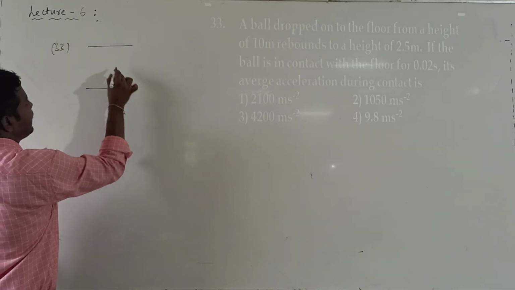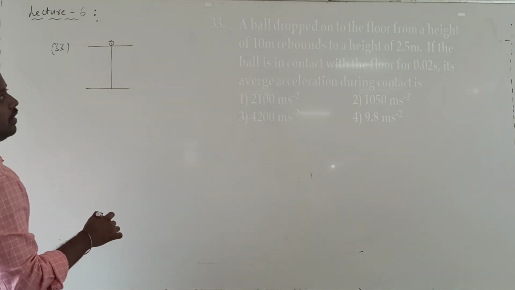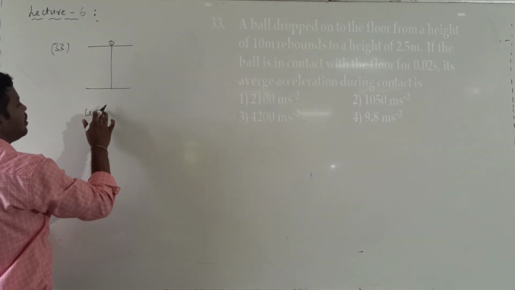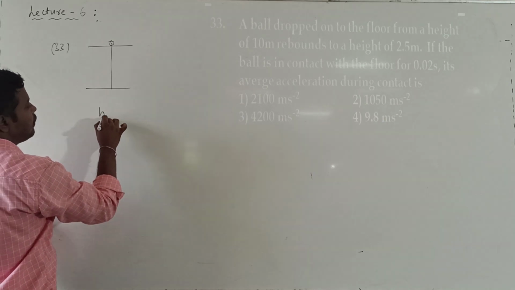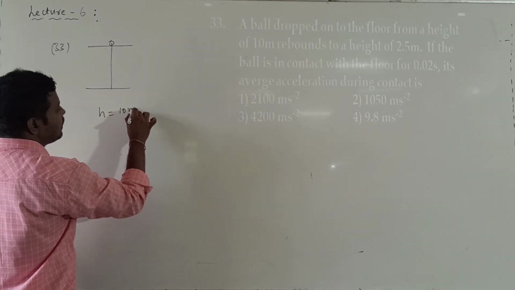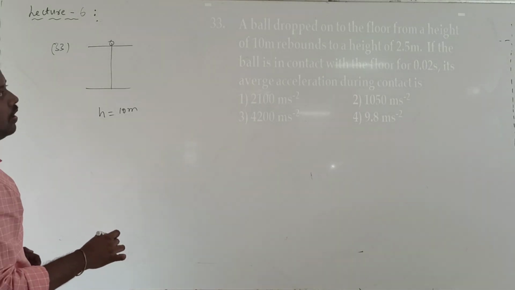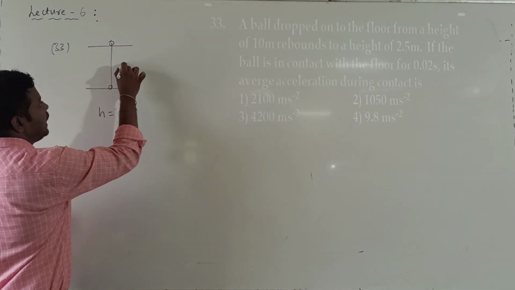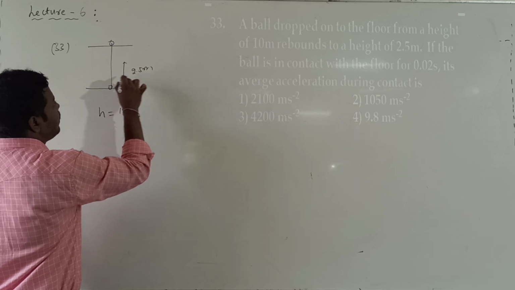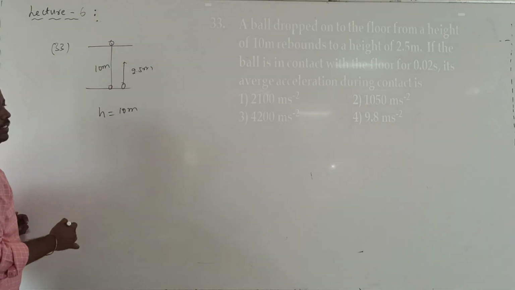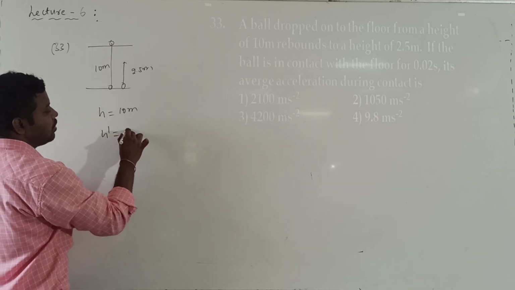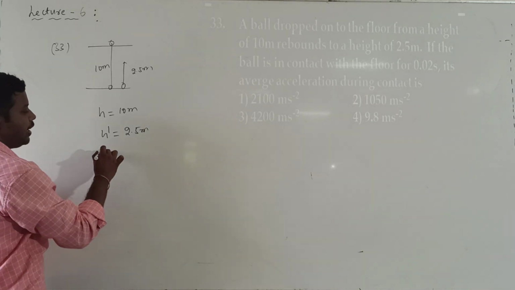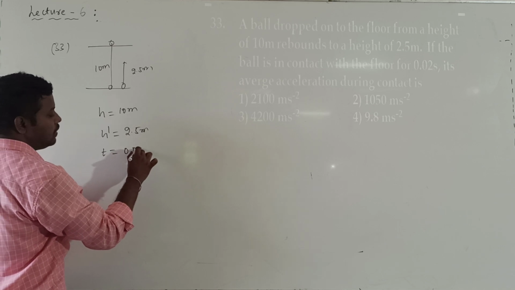Ball dropped from the height. What is the height from which the ball dropped? Since it is a freely falling body, the initial velocity u is equal to 0. What is the height from which the ball dropped? That is given by 10 meters. Rebounds to a height: after hitting the ground, again the ball rebounds. What is the height up to which the ball rebounds? That is 2.5 meters. Can I call it as h dash is equal to 2.5 meters. Ball is in contact with the floor for how much time? They have given the time as 0.02 seconds.